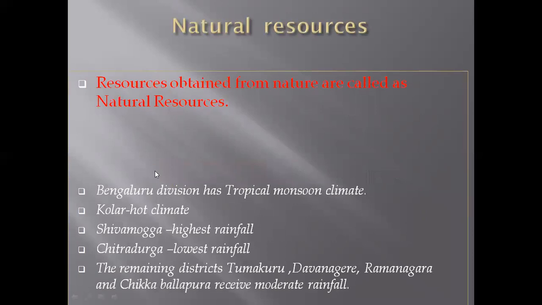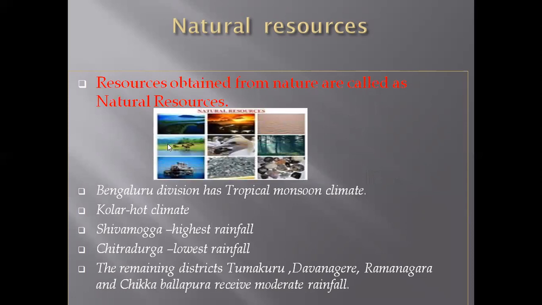Next, natural resources. What do you mean by natural resources? The resources obtained from nature are called natural resources. What are the natural resources? That is lake, pond, river, rain and soil, animals, birds, minerals, forest. These are the natural resources. And in that, Bangalore division has a tropical monsoon climate.